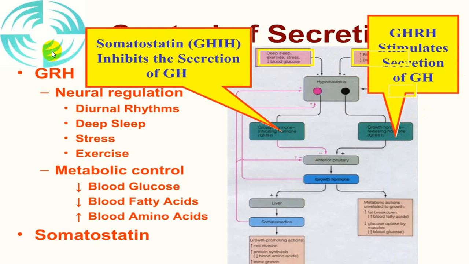Also, there will be a stimulus we call neural stimulation, that is diurnal rhythm, or circadian rhythm. During sleep, the growth hormone secretion is increased. During stress and during exercise also, growth hormone release is increased. So growth hormone secretion will increase during sleep, stress, exercise, and circadian rhythm.